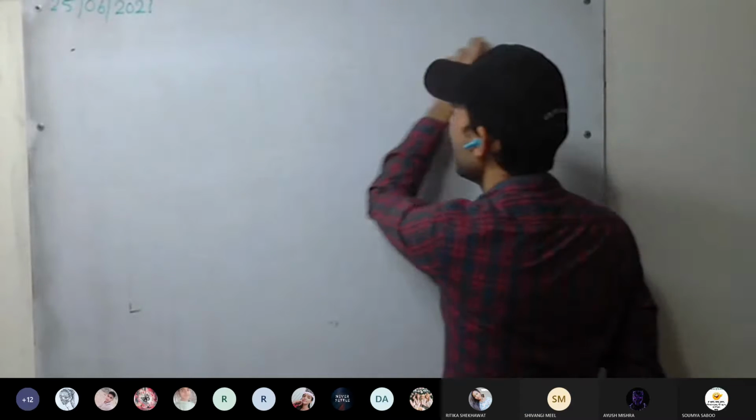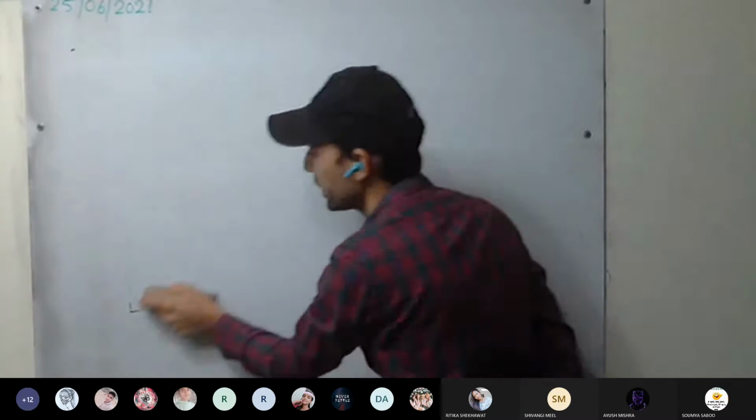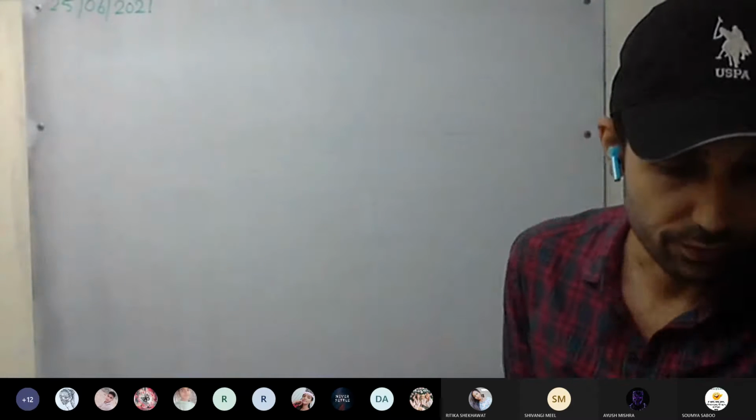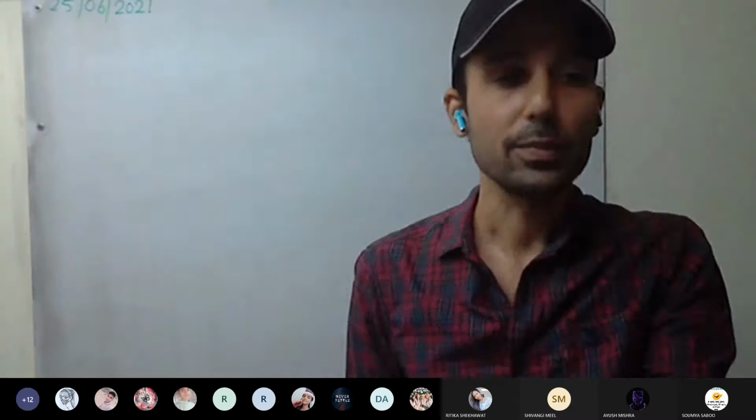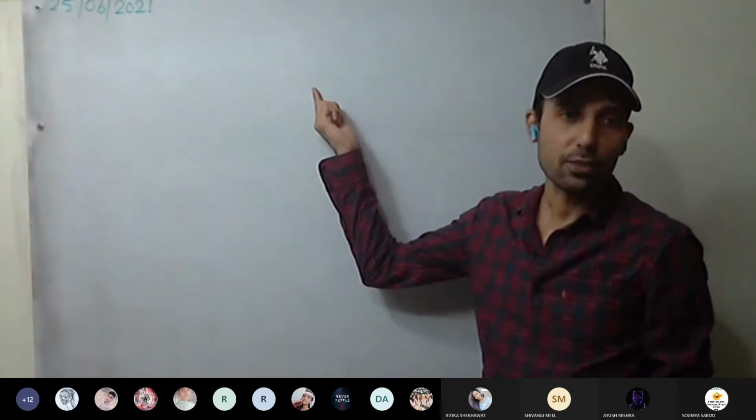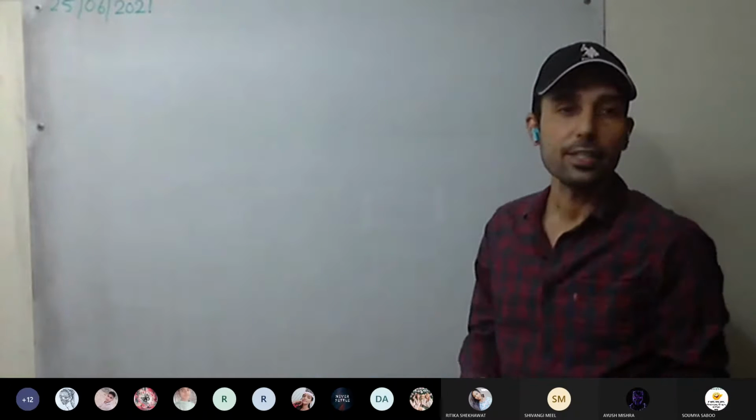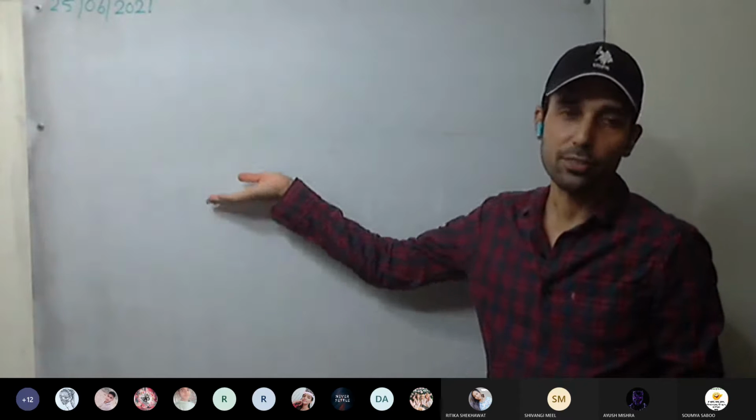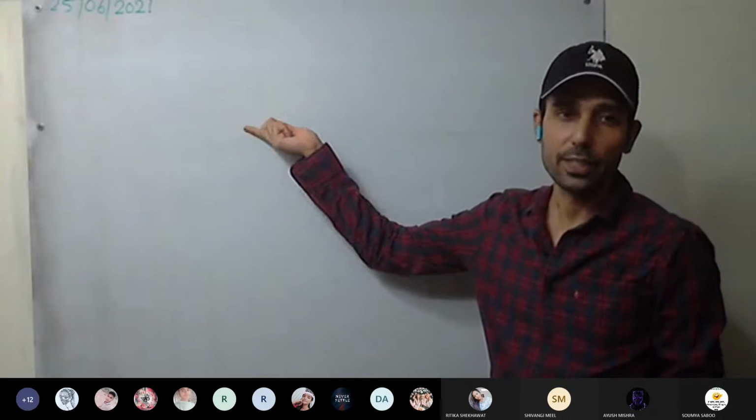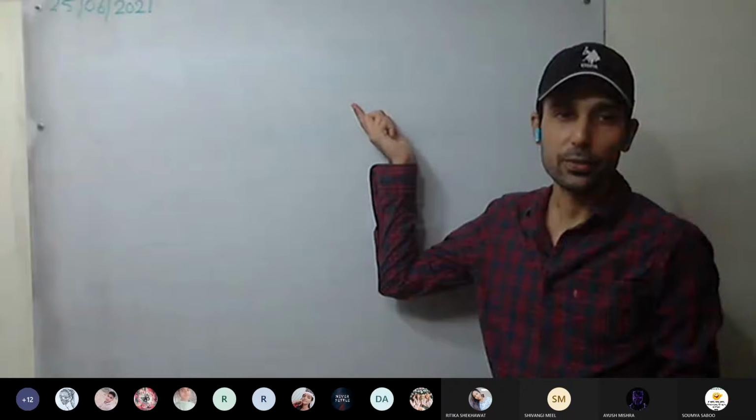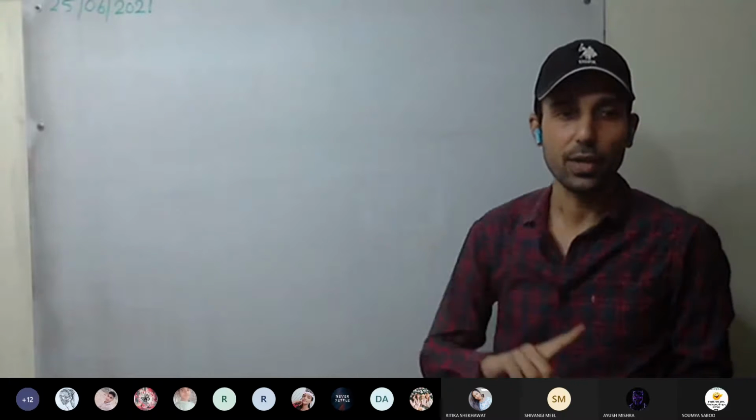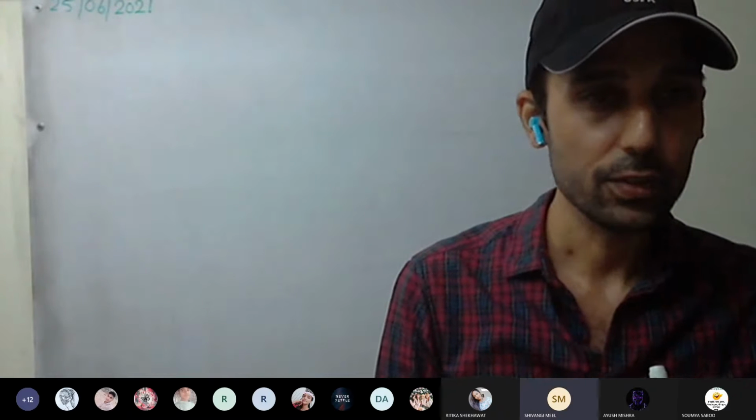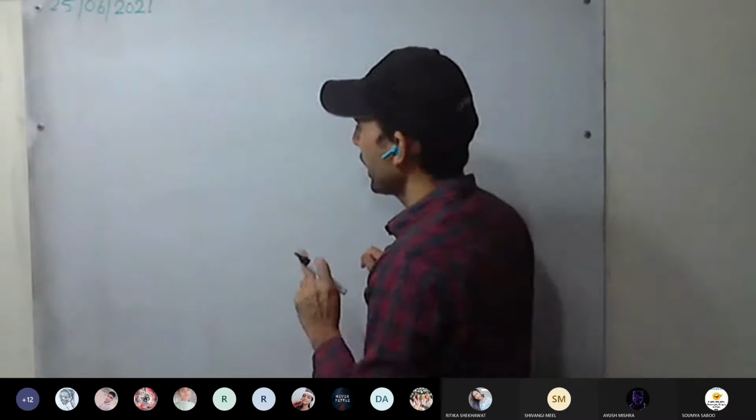Or in 2 lines, we can say an object will sink if the density of the object is more than the density of the liquid. This is clear. Or we can say an object will float if the density of the object is less as compared to the density of the liquid. This you have understood? Floating and sinking you have understood?